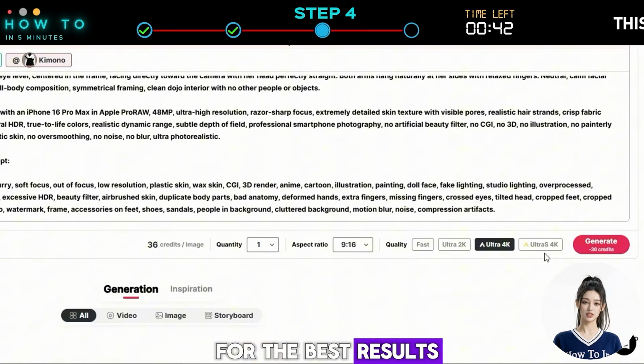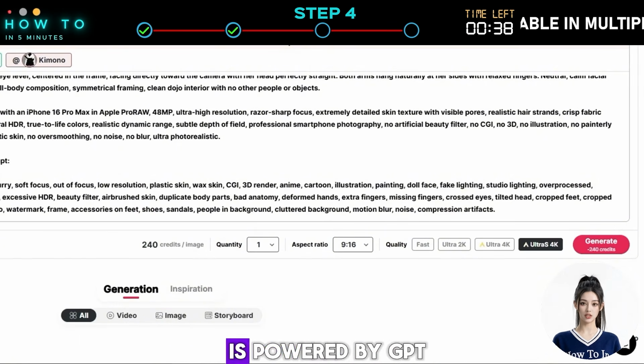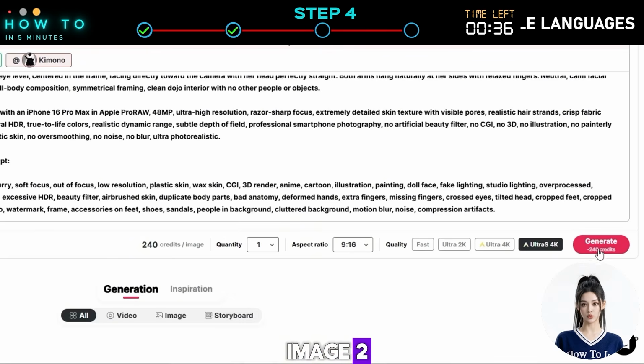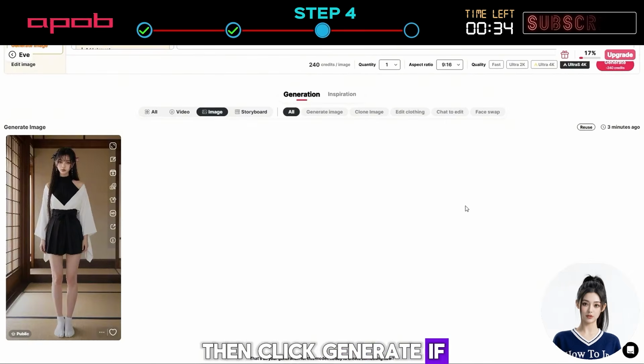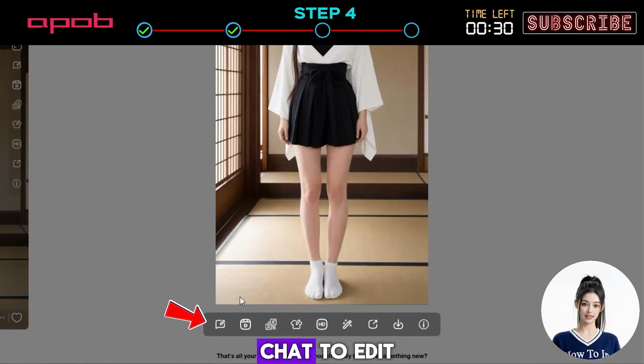For the best results, select Ultra S 4K quality. This image generation feature is powered by GPT Image 2. Then click Generate. If you want to make changes, simply click on the generated image and select Chat to edit.